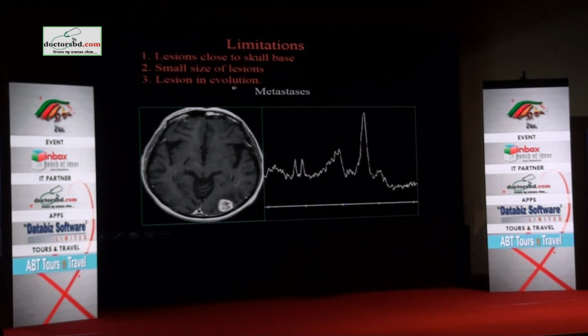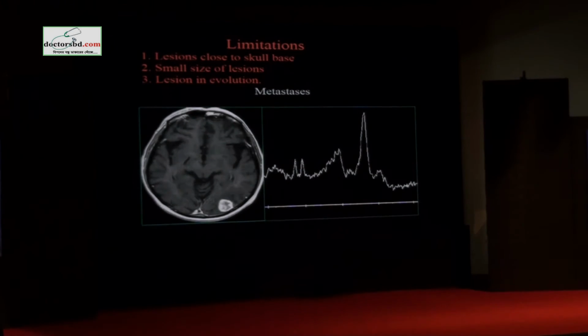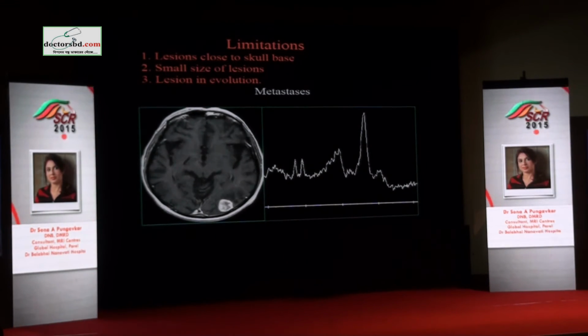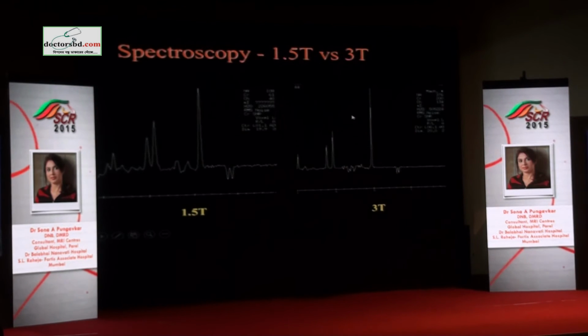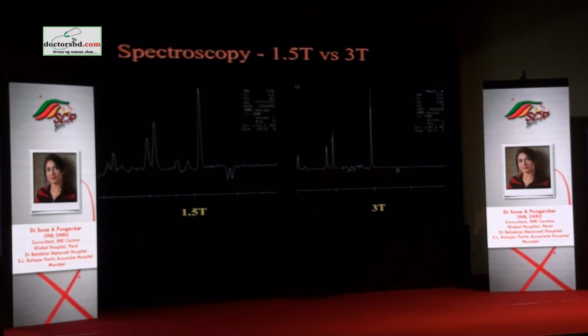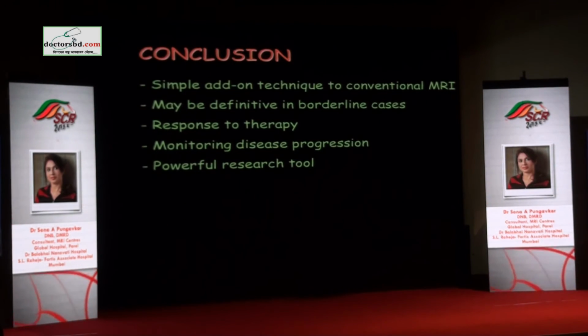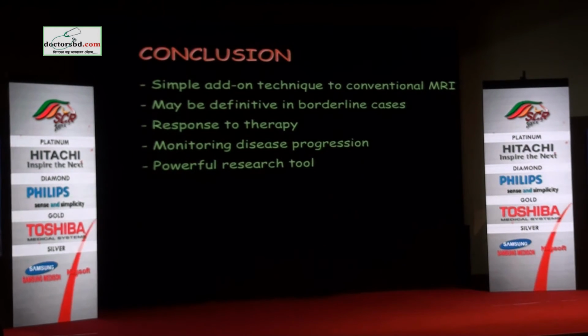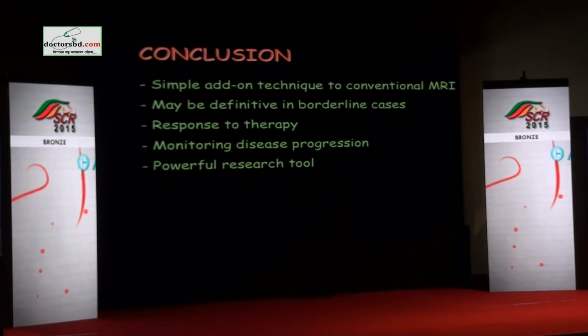I spoke about lesion evolution. Lymphoma is a correct example. When it starts, it shows you a normal spectrum, as we saw in that doctor, even in a glioblastoma, and sometimes the lesions are small. What happens when you switch from 1.5 to 3T? There is no change in the spectral pattern, except the signal to noise ratio is better and the peak separation is better, so the resolution is better. Otherwise there is no additional information. Some peaks like GABA and glutamine complexes you can detect better, but in clinical day-to-day practice it's not really important.